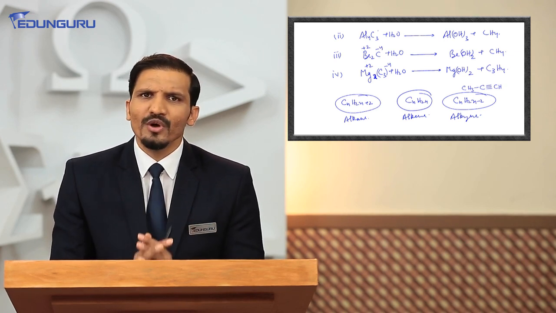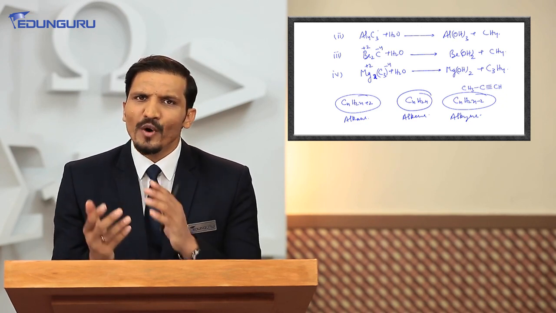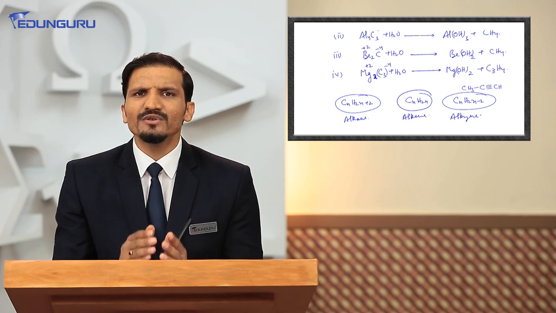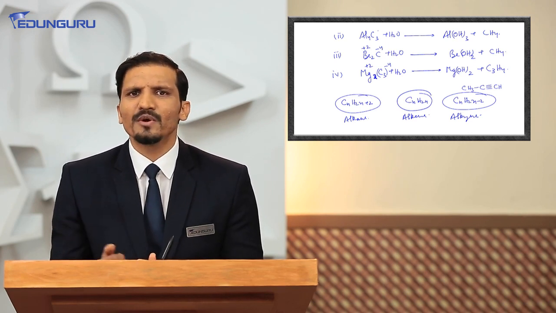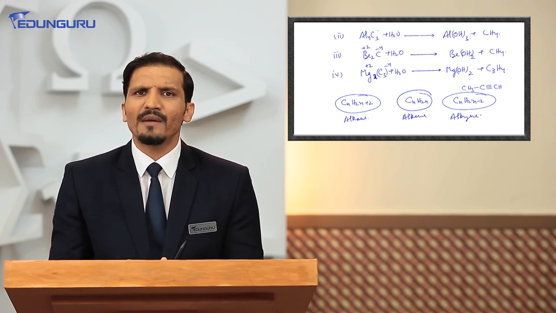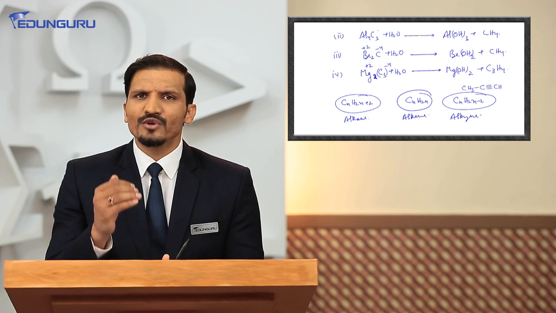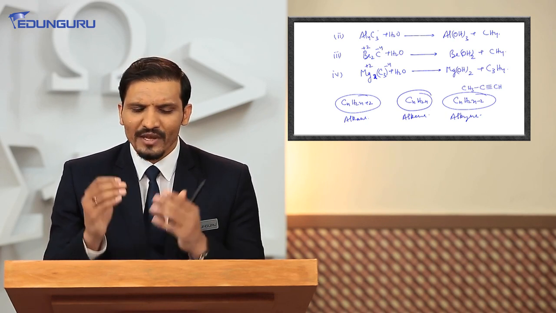What you need to do is find out the oxidation state of carbon, and corresponding to the oxidation state, hydrogen atoms will be added to the carbon, resulting in the hydrocarbon. By the generalized formula, you can find out whether the produced hydrocarbon is going to be an alkane, an alkene, or an alkyne. So we can predict it.